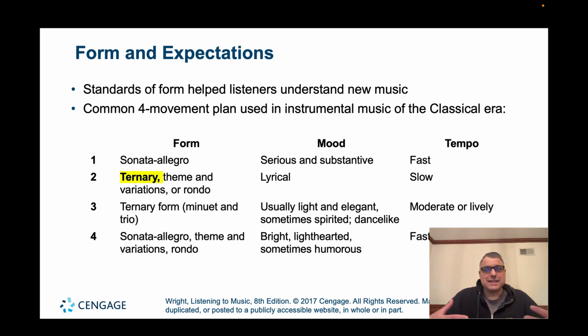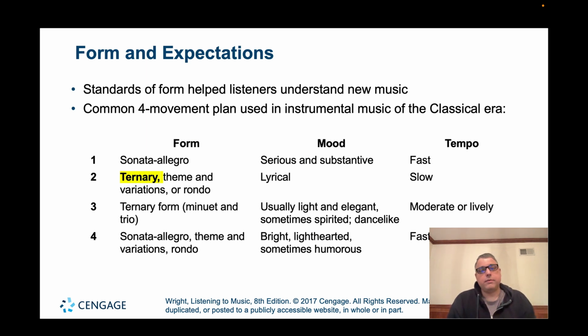Now, we have a lot of standards or expectations for a symphony, a sonata, a string quartet. Each symphony is going to consist of 4 movements or 4 big sections. It's very much similar to the chapters of a book, okay? The first movement is always going to be in what we call sonata allegro form, and it's usually very serious, and the tempo, or the speed of the music, is always very fast.